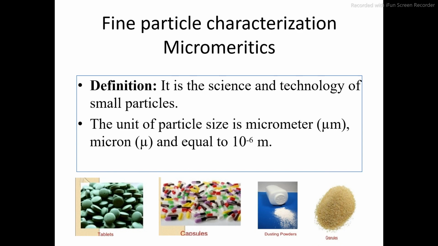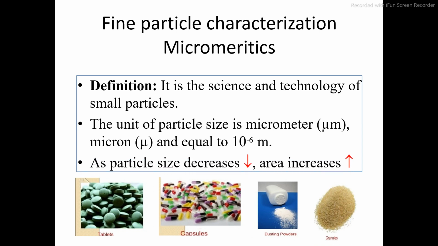As you can see in this image, there are various dosage forms: tablets, capsules, dusting powder, granules. All of these dosage forms are generally prepared using fine particles, and that's why the study of fine particles, that is micromeritics, is very important.